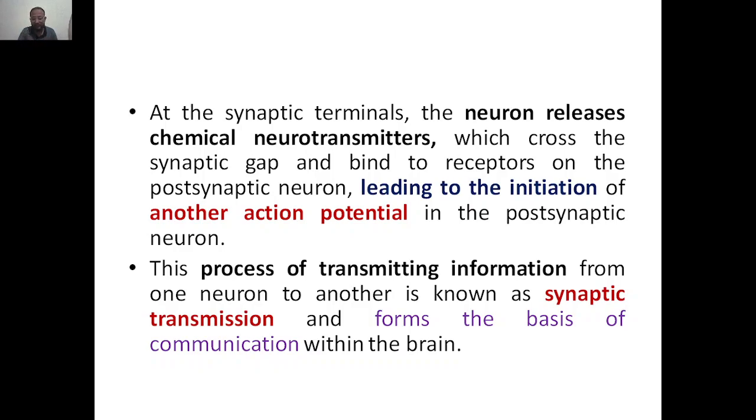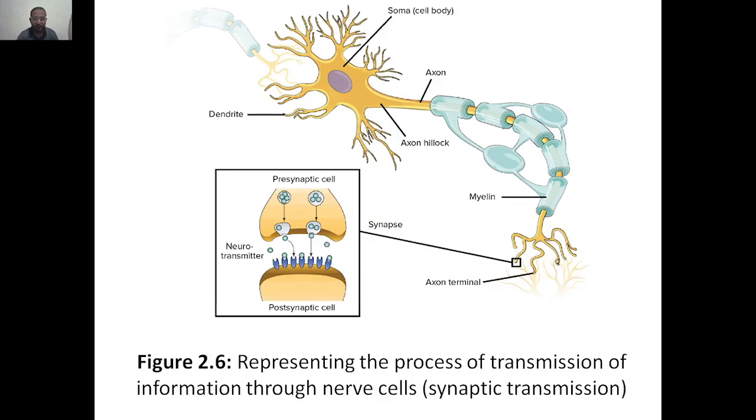It's very simple. Here you can see the presynaptic cell, the neurons, the neurotransmitter-based release, and then the postsynaptic cell. Here we have the dendrites. All these are different neurons, and from one neuron to another they pass on the information. These are the dendrites.